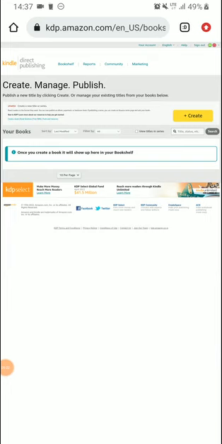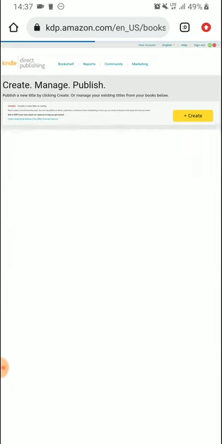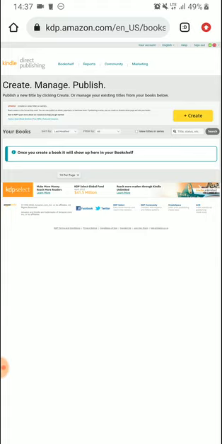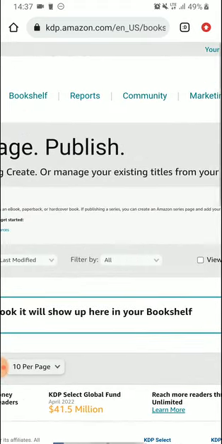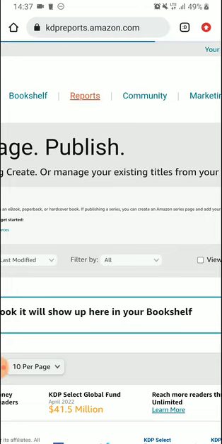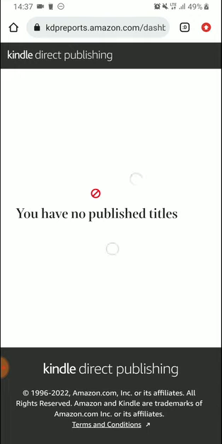So now we are back to our bookshelf. This is a bookshelf. Whatever books you publish will appear here. Now after the bookshelf, you can see reports. This is where you check your royalties, how many books you have sold, how many copies, and the amount you have made. Now I have no published book. This is a fresh account, so I can't see anything here.